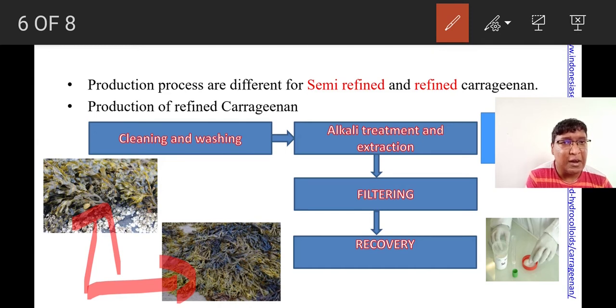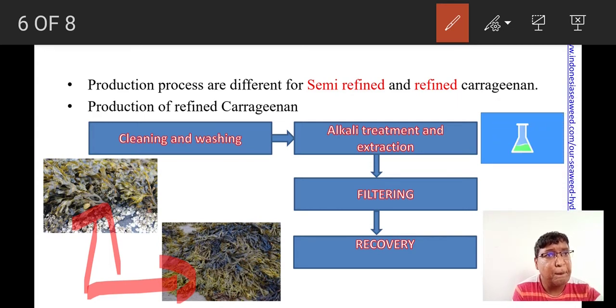See, the algal biomass or the feedstock material is boiled with an alkali material, probably sodium hydroxide. So this will soften the algal tissue, right? An alkali will soften the biomass so that the carrageenan, the polymer trapped in the algae, will come into the aqueous environment, right?